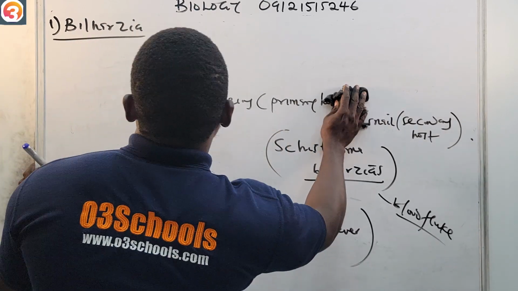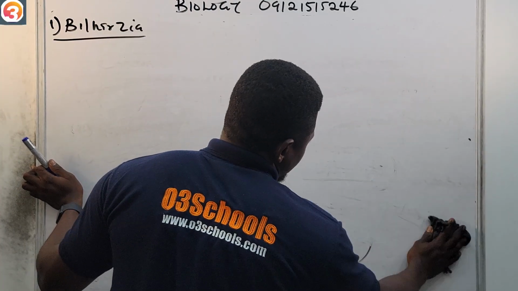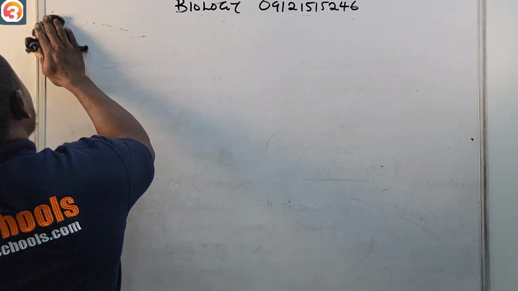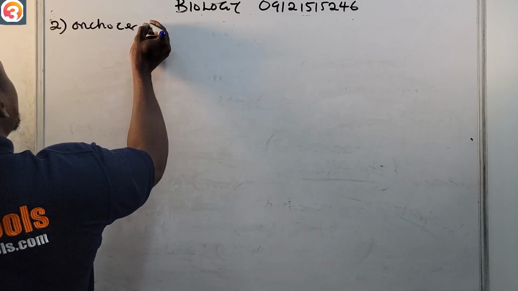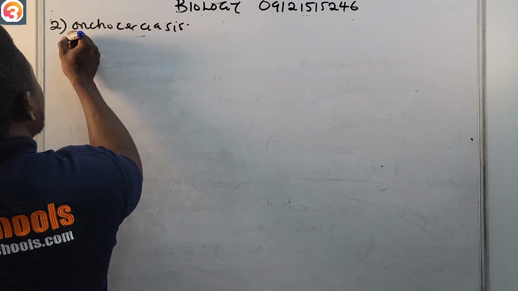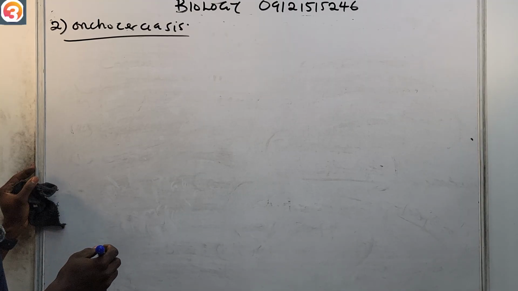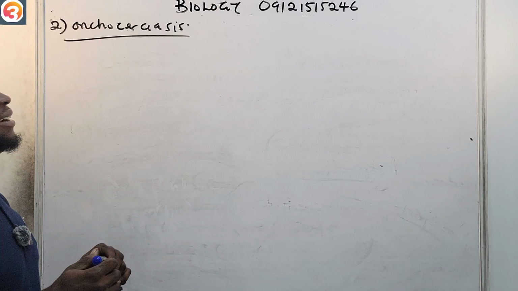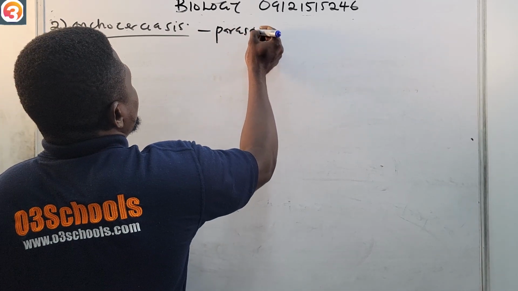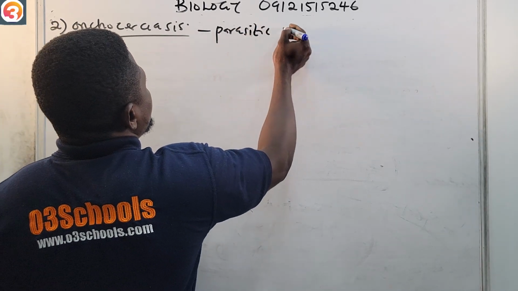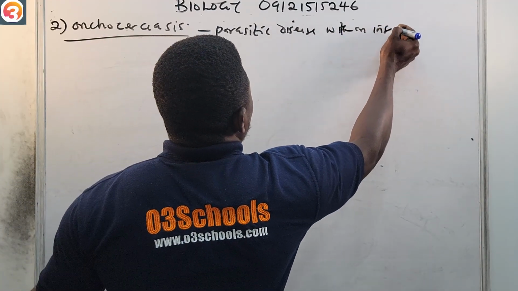Also let us look at onchocerciasis, number 2. Onchocerciasis is a parasitic disease with an insect vector.